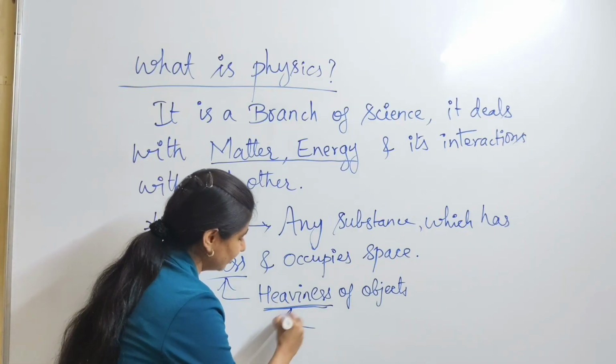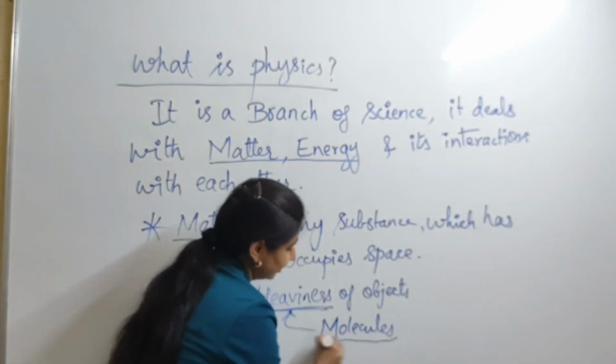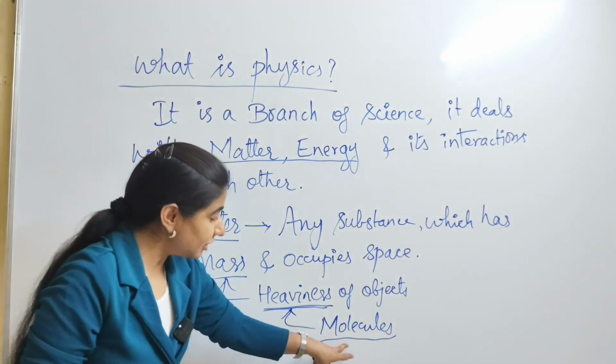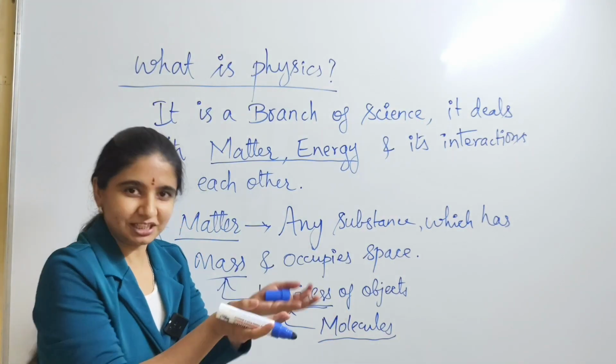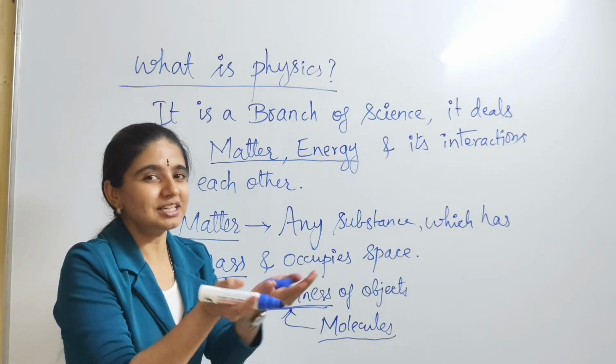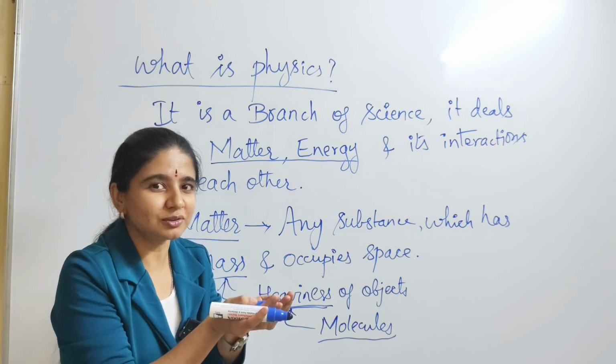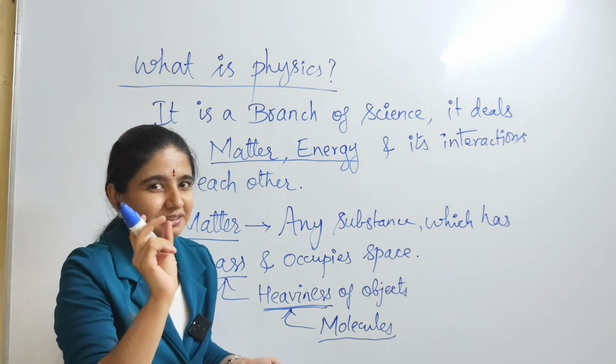Heaviness is made up of molecules in it. Because the substance, whatever you take, it has a heaviness, that means it has mass. It is made of molecules, small particles in it, right?